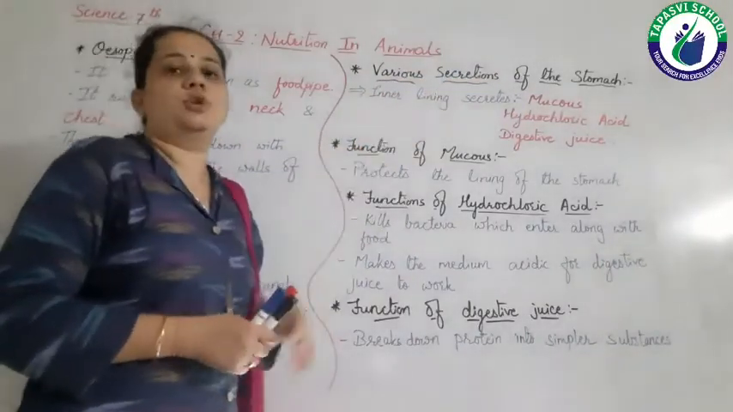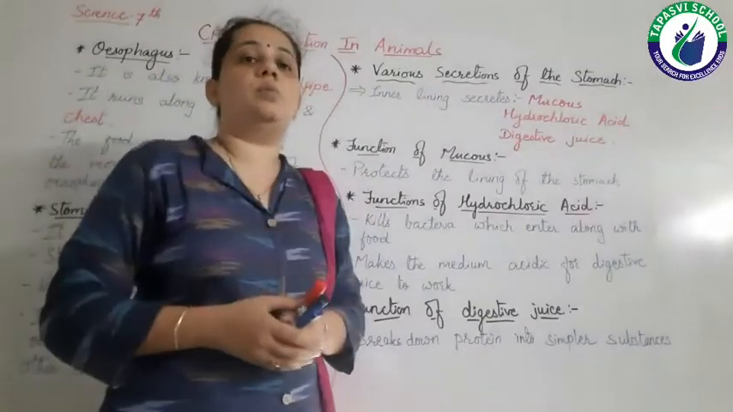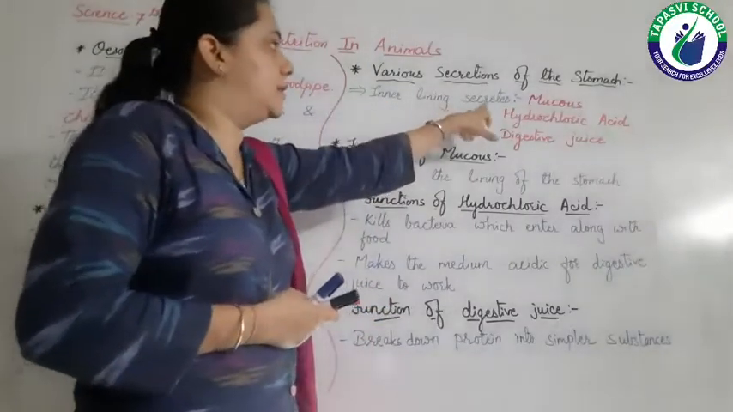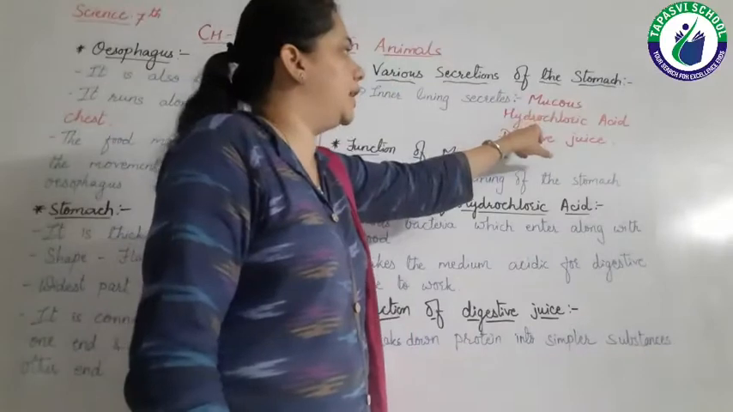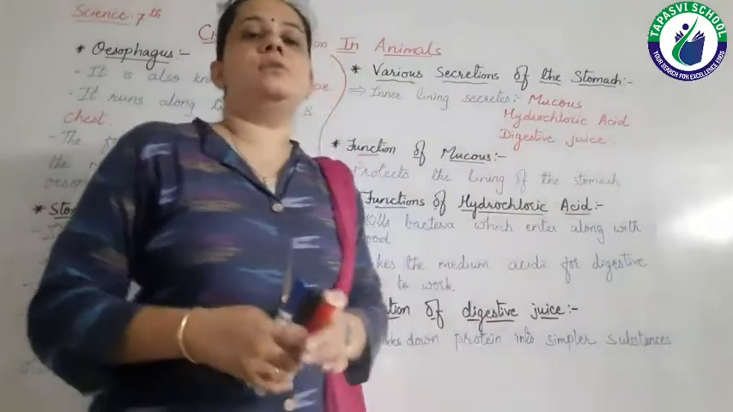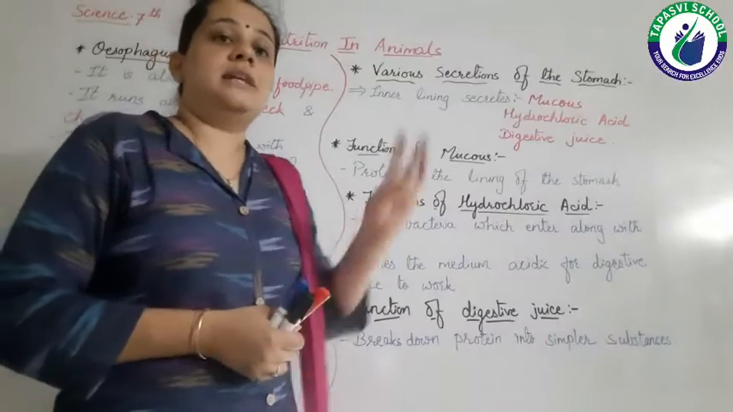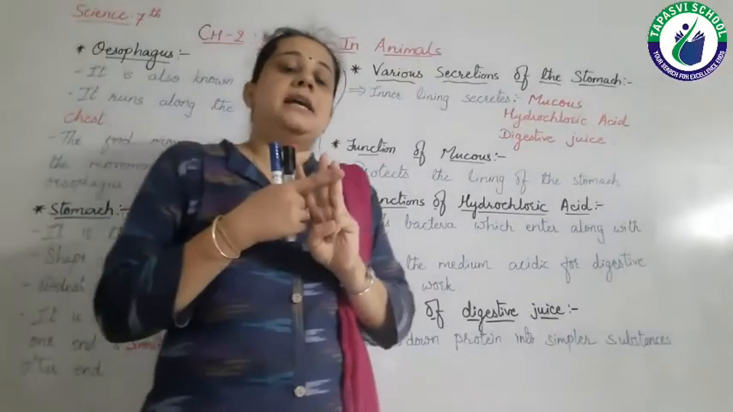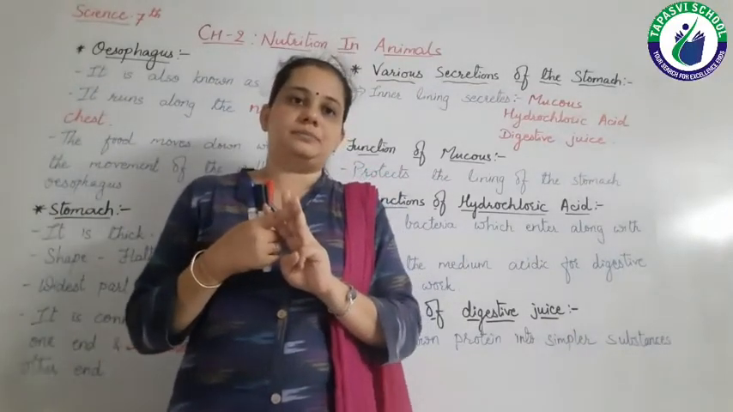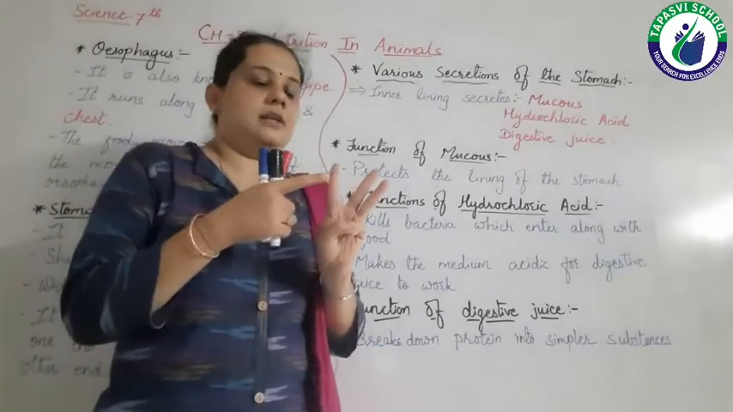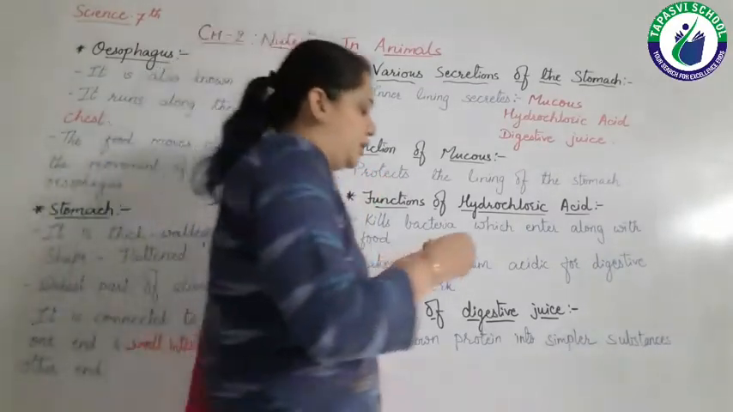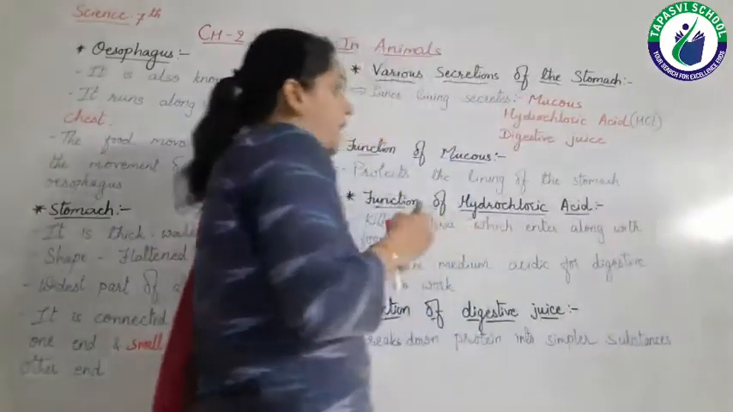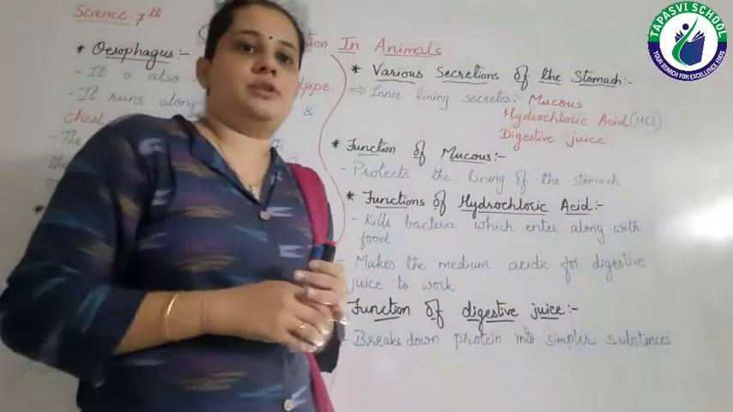Inner lining, as I told you, that inner part of the stomach will secrete something. So the inner lining secretes mucus, hydrochloric acid and digestive juice. These three secretions are produced by the inner lining of the stomach. Which are they? Mucus, hydrochloric acid, which is also known as HCl, and digestive juice, right?